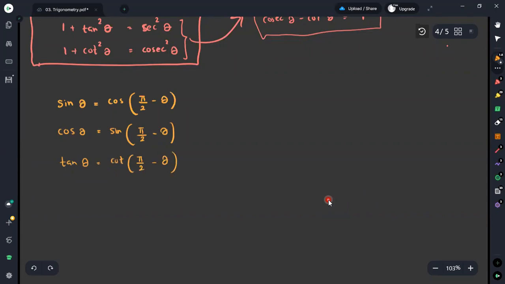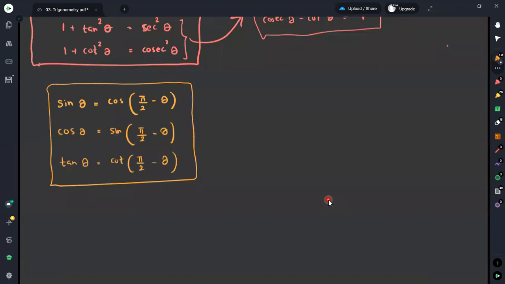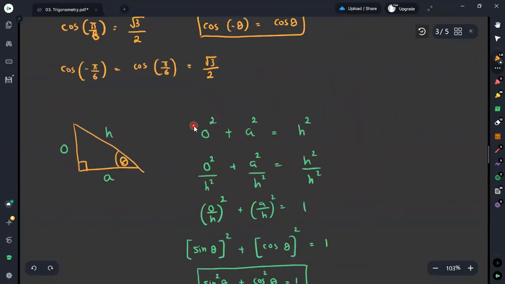We can use these identities if you need to change the trigonometric ratio, because if you are going for trigonometric proofs of identities, you may need these equations for such calculation.